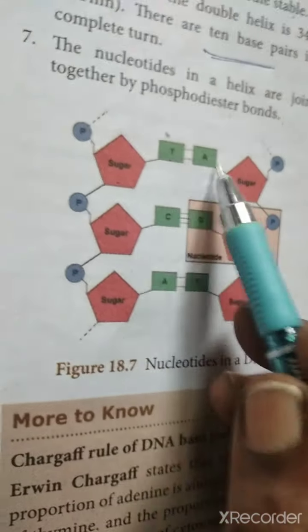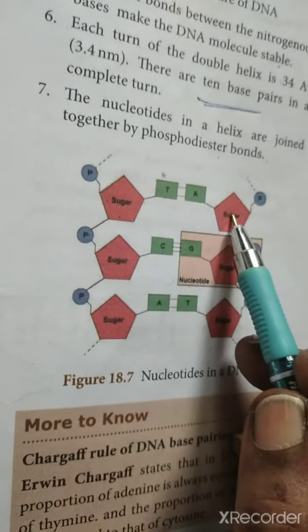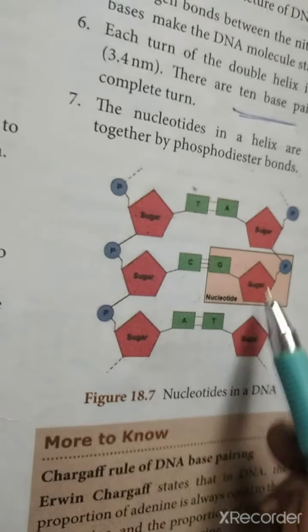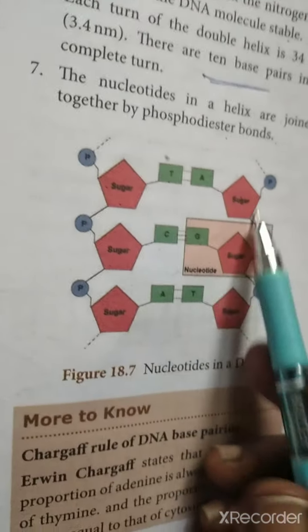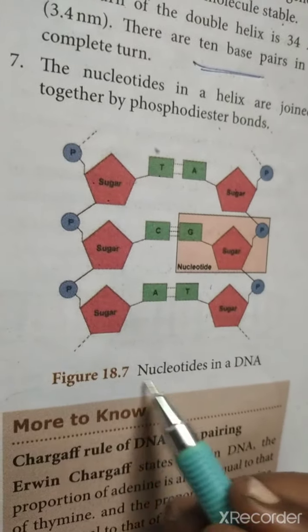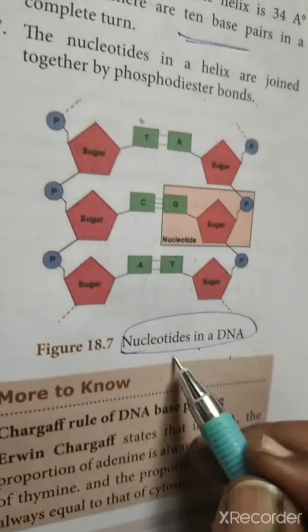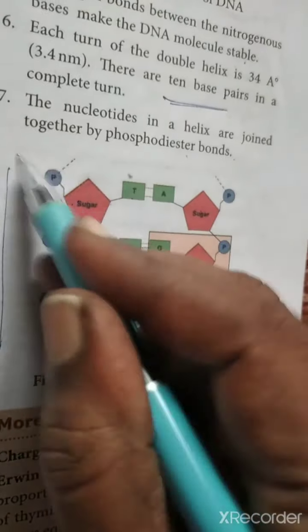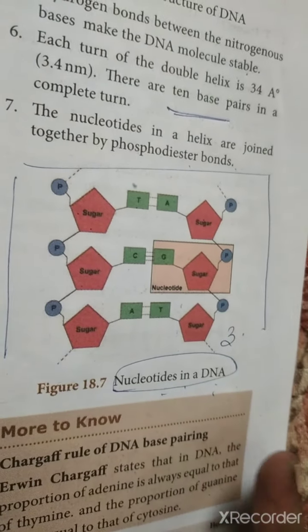Next, you see that this is a sugar. Here, the thymine-adenine double bond is there. This is the sugar molecule here also, because it is a hydrogen base. Okay, and the next is cytosine and guanine. The triple bond is a sugar base arranged in that way. So based on that only, the nucleotide arrangement is present. They may ask about the nucleotide in DNA as a 3 mark question, so you can study this diagram. See the book and go through it thoroughly.